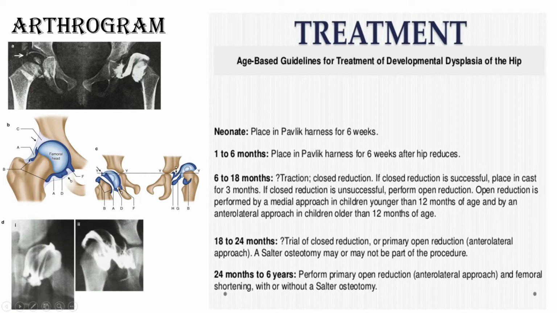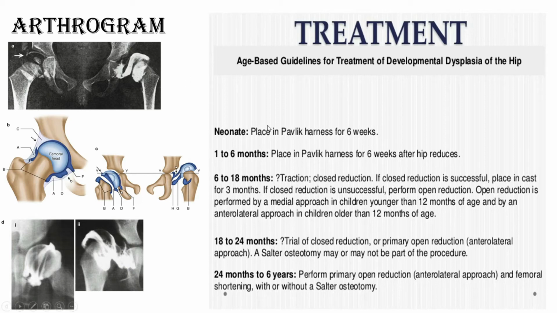Now after clinical and radiological assessment, you have to do something for the child. Before going into any intervention, you have to judge the age of the patient.